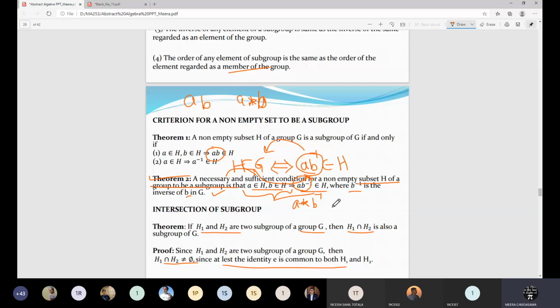So here if you see, the binary operation we are given is addition, and B inverse is the inverse of B. तो addition के respect में B का inverse क्या होता है? जब वो integer होता है तो it will be minus B, and therefore A star B inverse means A plus inverse of B. That means it is A plus minus B, and therefore it is A minus B. Is this clear, Kamal? यस मैम. अगर वो मल्टीप्लिकेशन होता, अगर वो स्टार आपका मल्टीप्लिकेशन होता तो ए बी इनवर्स विल बिकम ए बाय बी. समझ में आया? यस मैम. थैंक यू. Okay.